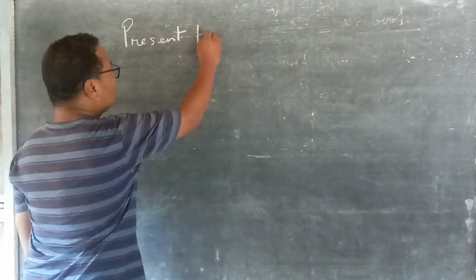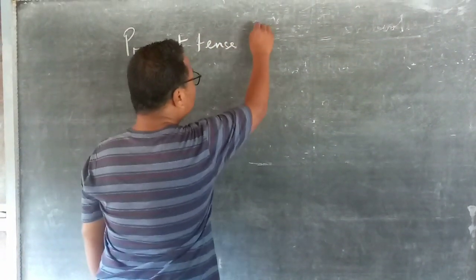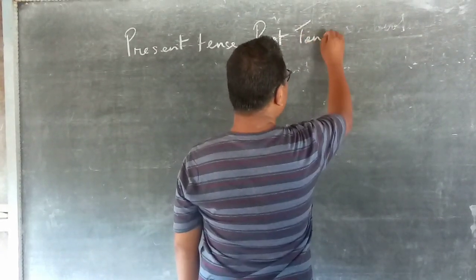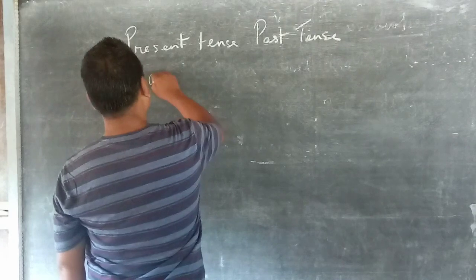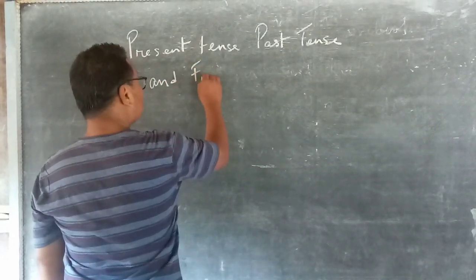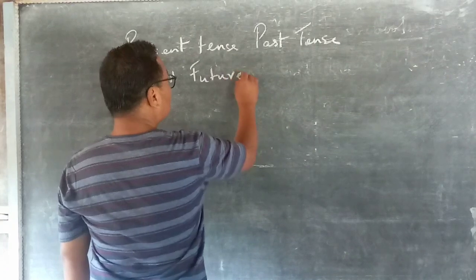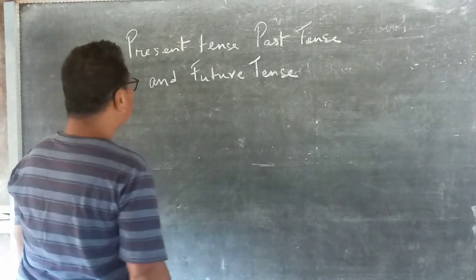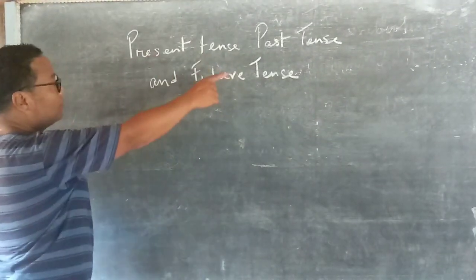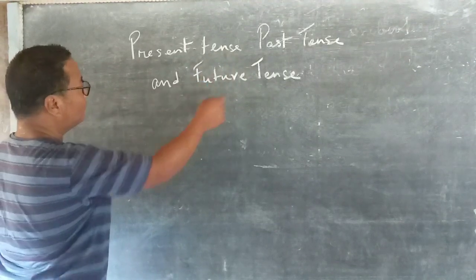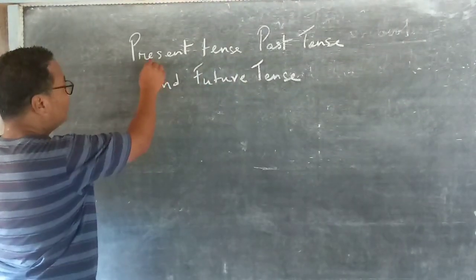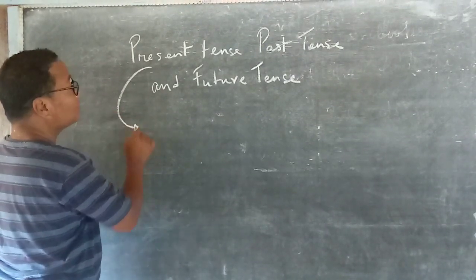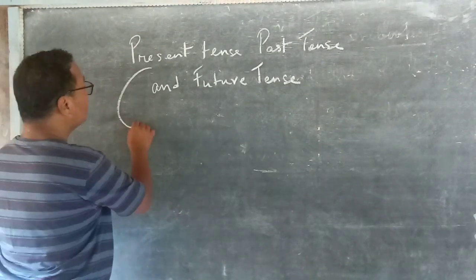Present tense, then past tense, and there is future tense. And in each of these tenses, present tense, past tense, and future tense, there are four different types.